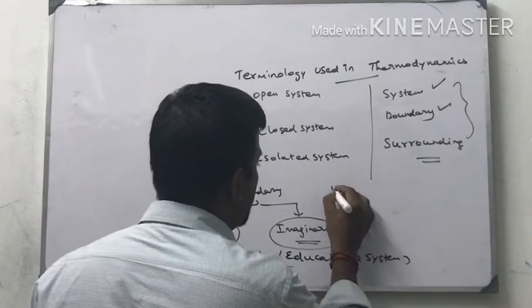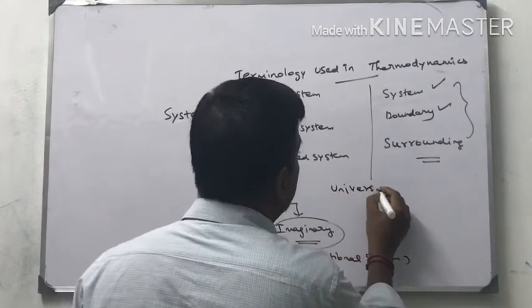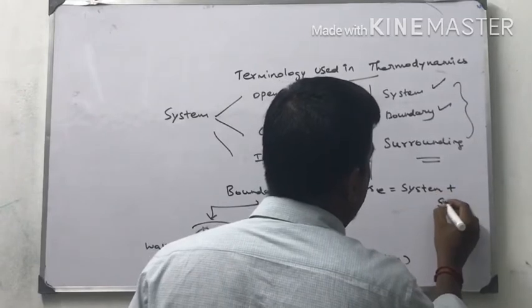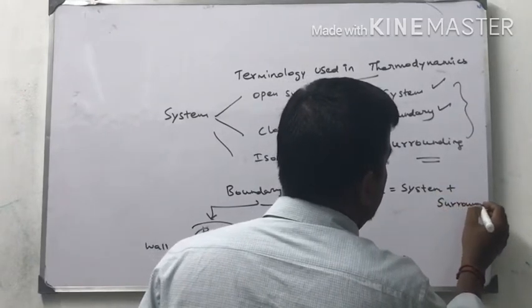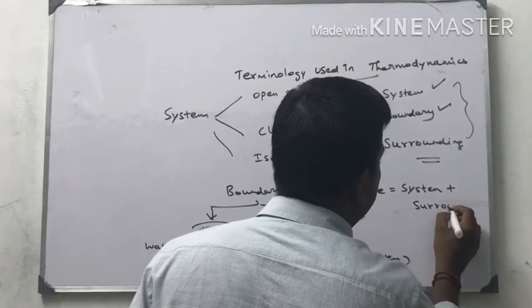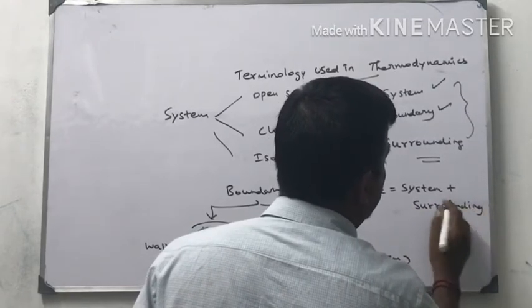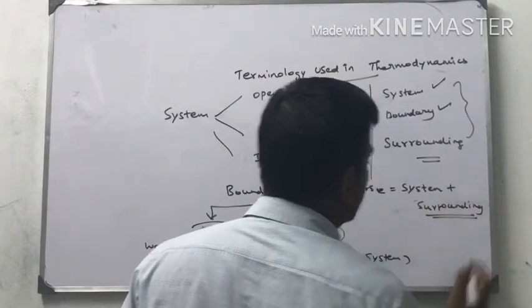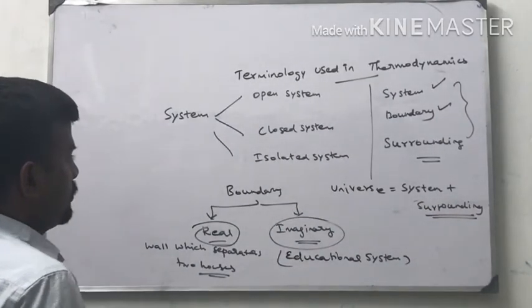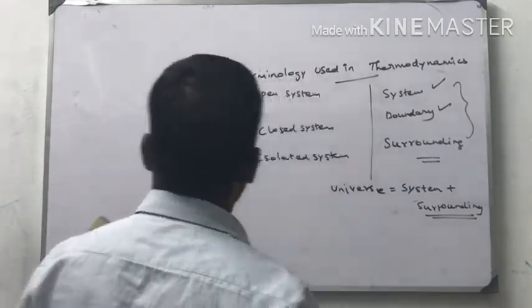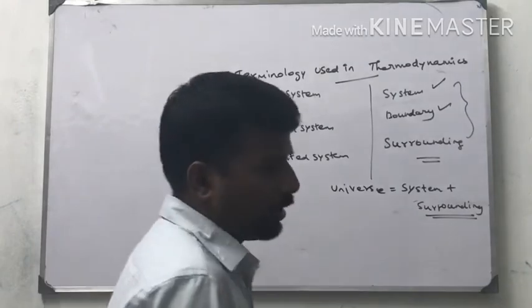Universe is equal to system plus surrounding. System plus surrounding is called the universe.